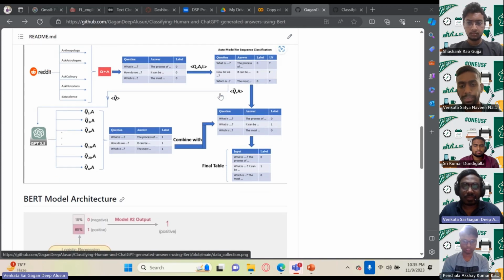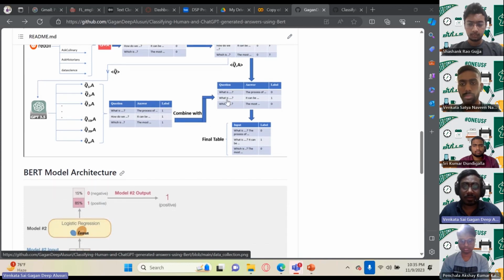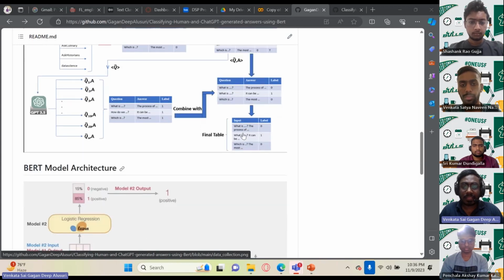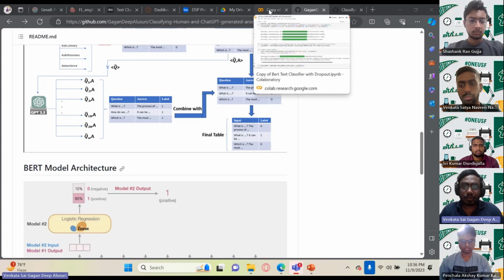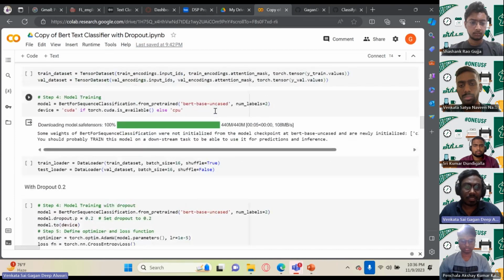And once we have that, we pass these questions as inputs or prompts to ChatGPT, and it generates answers to those questions. We combine these questions and answers and label them as one, implying that these answers are from ChatGPT. Then we combine it with the original dataset that we started with to come up with our final data. This one has all the ChatGPT and human generated responses combined. And we use this dataset and pass it to a BERT classification model.